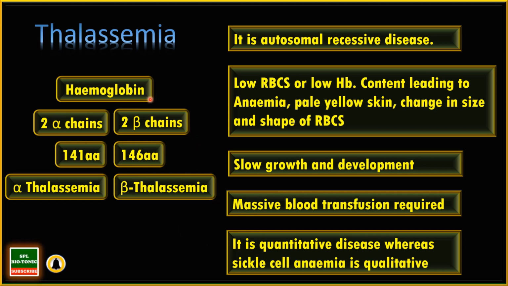Now as it is related to quantity of hemoglobin production, thalassemia is called a quantitative disease, whereas sickle cell anemia is called a qualitative disease. So I hope you are understanding all these diseases.